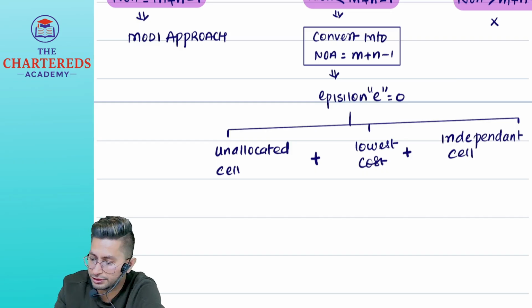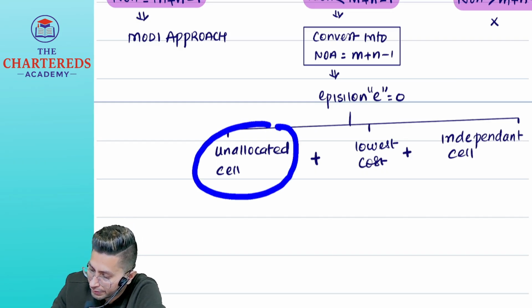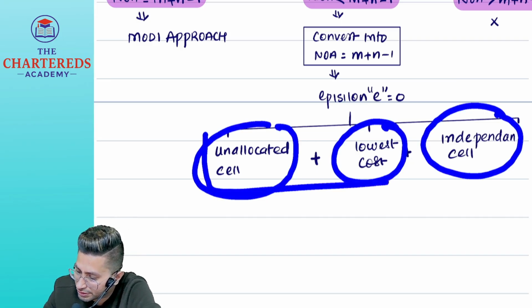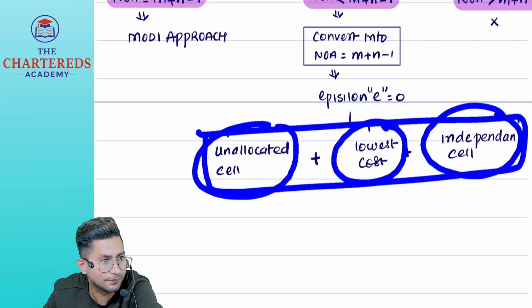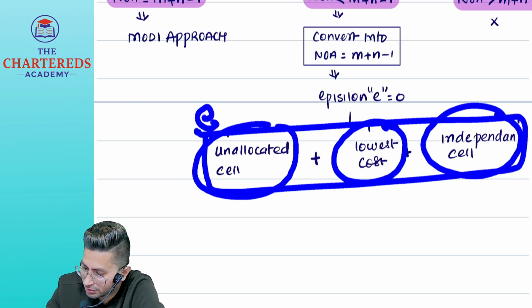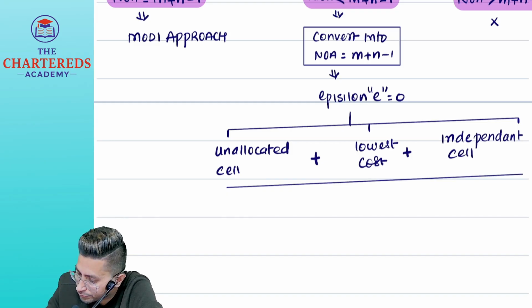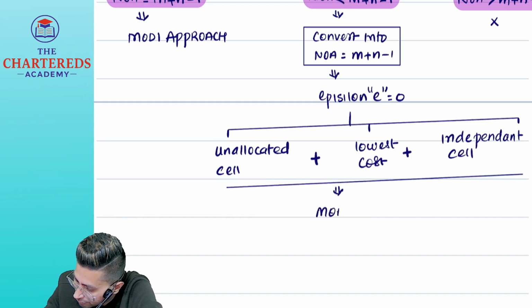What are the 3 conditions to be satisfied? Unallocated plus lowest cost plus independent. When all these 3 conditions are satisfied, in that particular box, I will write epsilon. Once I write epsilon, the less than symbol will become an equal to symbol. Then apply which approach? Modi approach.